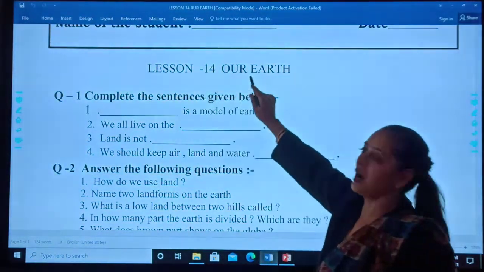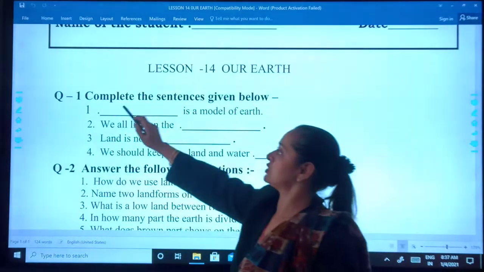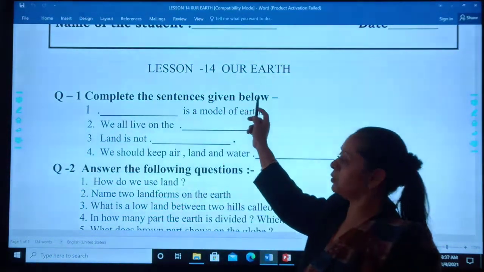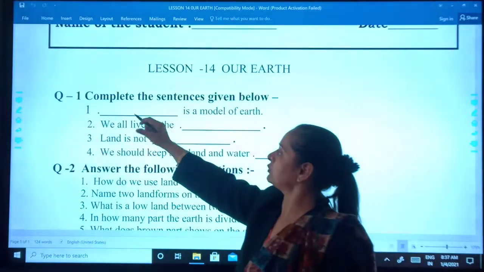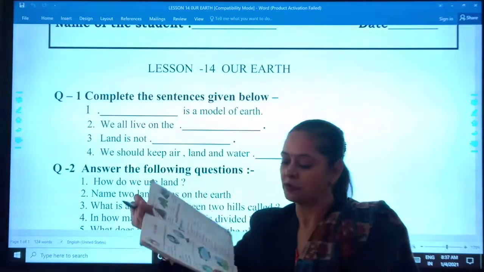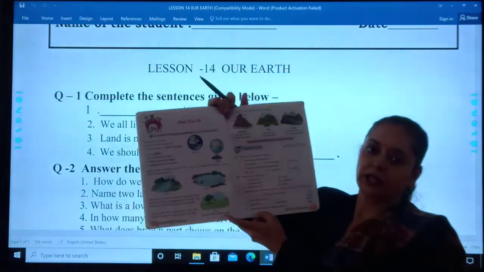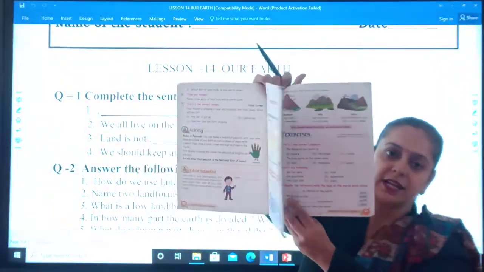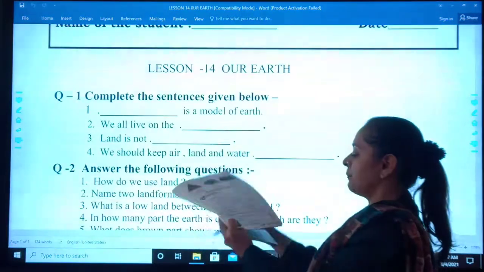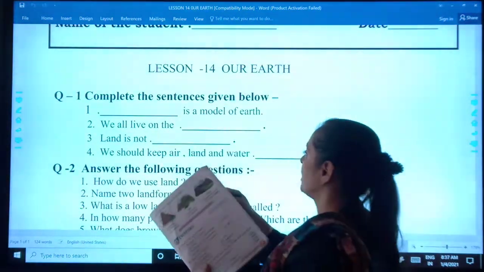Lesson 14, Our Earth. Question number 1 is complete the sentences given below. You have to complete the sentences given below. Students, if you want for practice, you can do it in the textbook itself. Yes, it's also on page number 57. And the help box is also given to you.